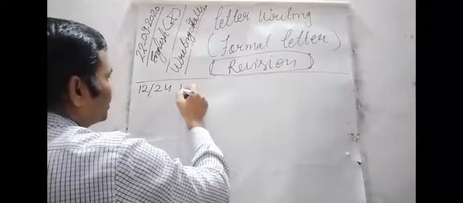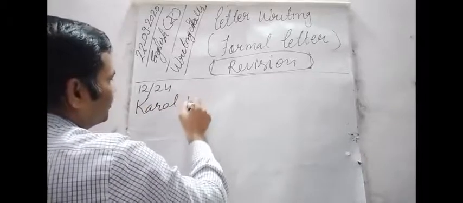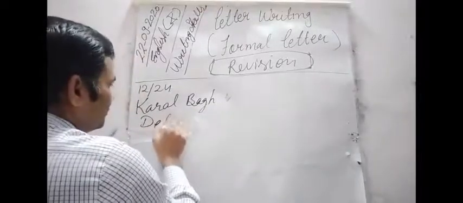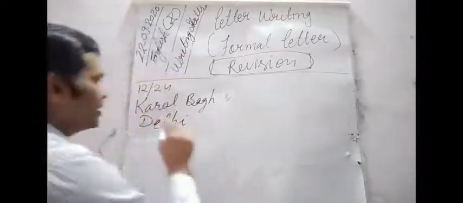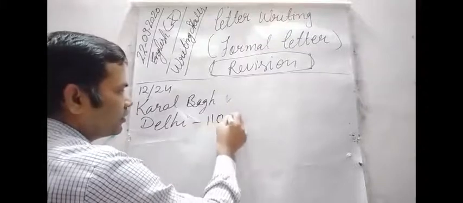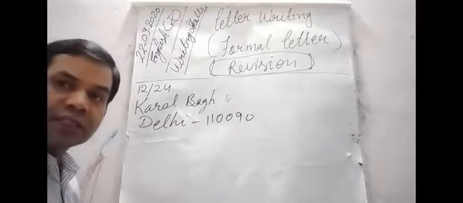Suppose your address is 12/24 Karol Bagh, Delhi. You should write your address in 3 lines. After the address you have to leave a blank line. After the blank line, if you know the pin code, you should mention it here, 110090, whatever it is. The pin code is also known as the zip code.